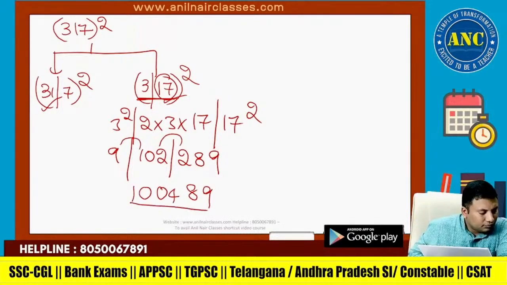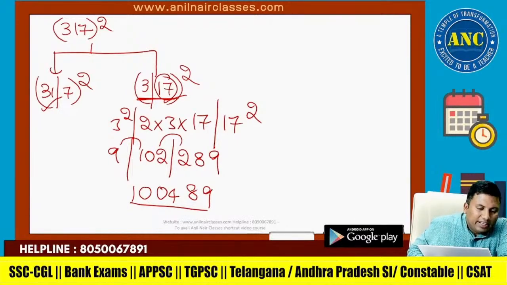9 plus 1. Rushi, yes, valid doubt. When you are trying to use a plus b whole square, a is one variable, b is another variable. You have to divide into two halves only. Good doubt you have asked. I hope it is clear.